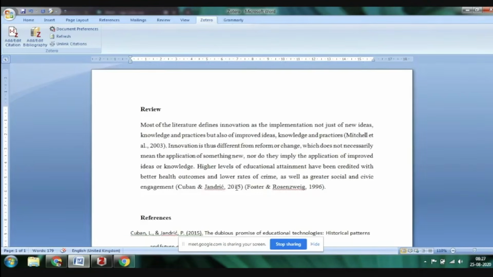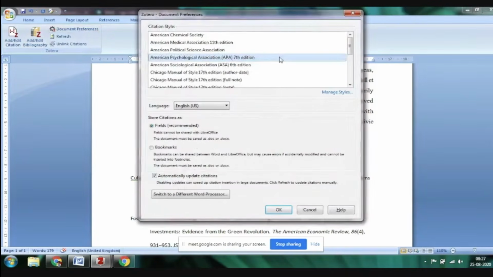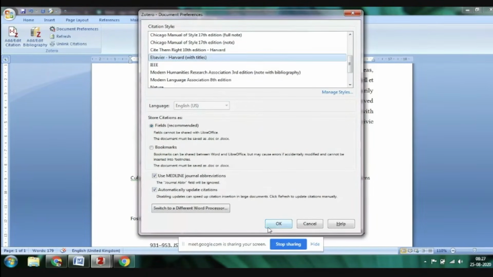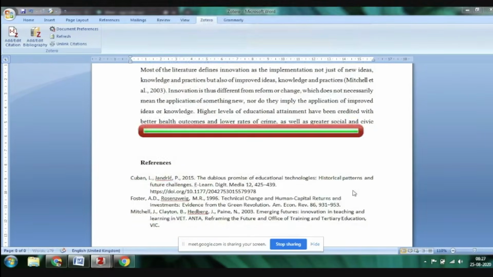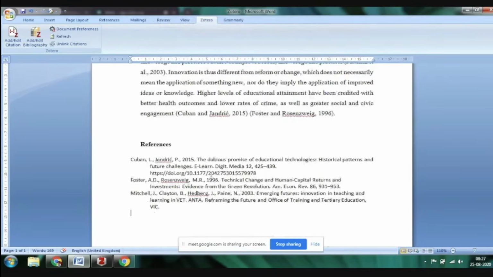I'll show it to you, and it's just a click of the mouse. Again, I go to document preferences and change it to Elsevier Harvard with titles, I click on OK, and you see the style has changed. It has now become the Elsevier style of Harvard.